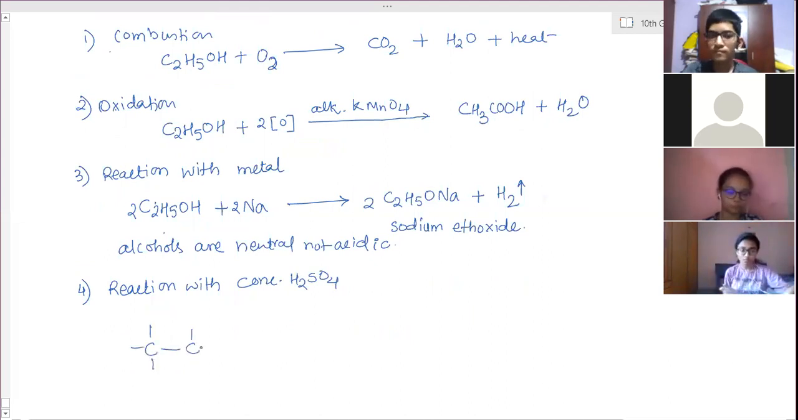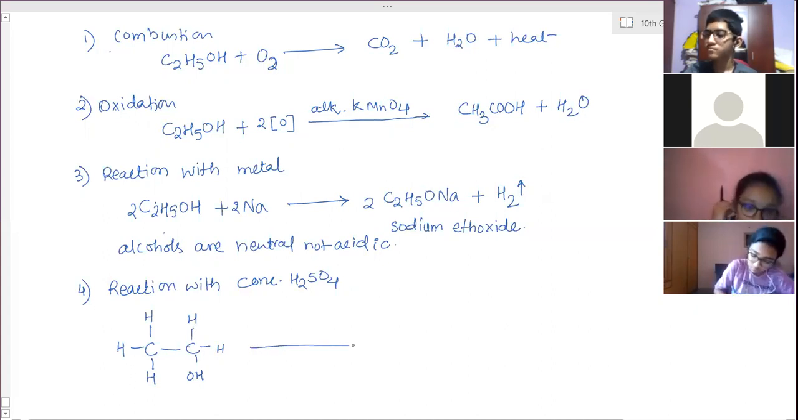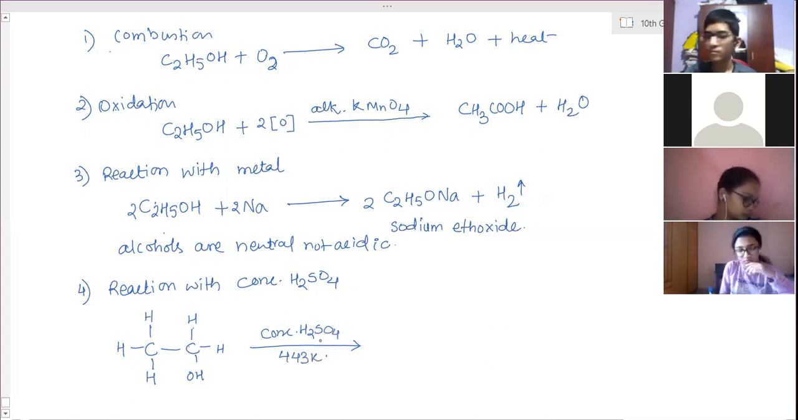I'm drawing the structure. This is CH3CH2OH. This is ethanol. It combines with concentrated H2SO4 at 443 Kelvin. Temperature is important. At this temperature, what happens? Sulfuric acid actually won't react with it, but it will separate this H and OH part. These molecules get separated. So that H and OH combine to form H2O.